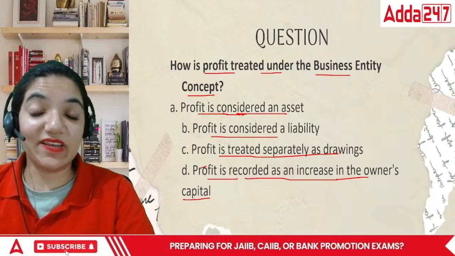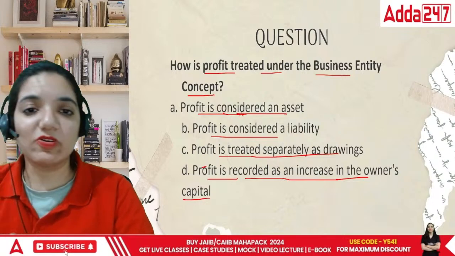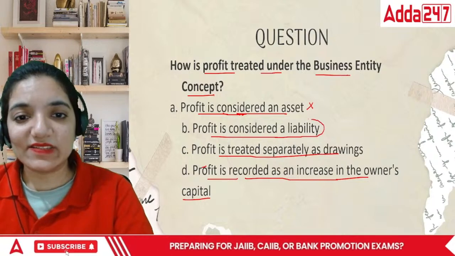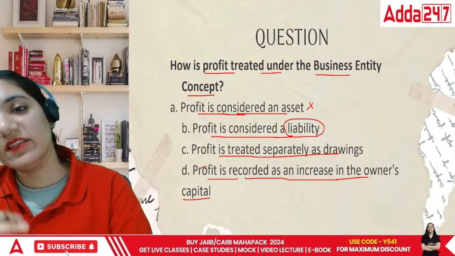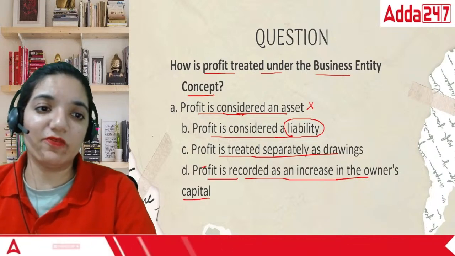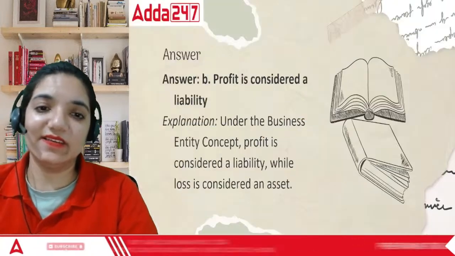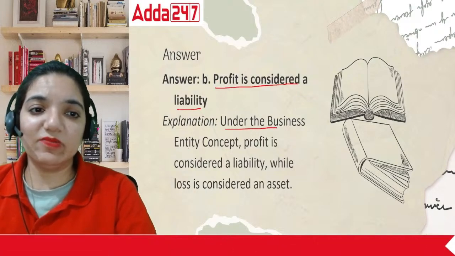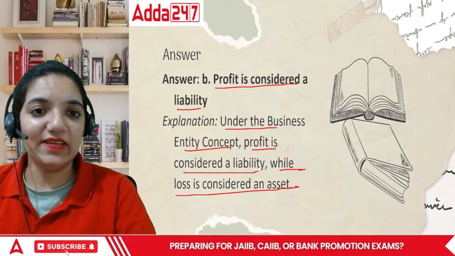No, because this money doesn't belong to the business. This money solely and totally belongs to the businessman. It is a liability. It's a burden on the head of the business, that whatever money the businessman has given to the business, this should be used accordingly. So profit is considered as a liability. The answer is profit is considered as a liability. Under the business entity concept, profit is considered as a liability, while loss is considered as an asset.